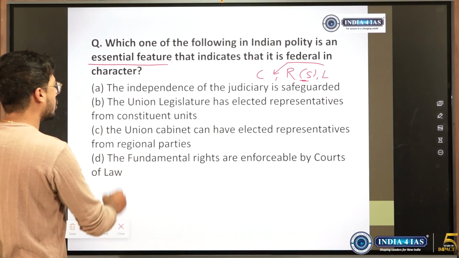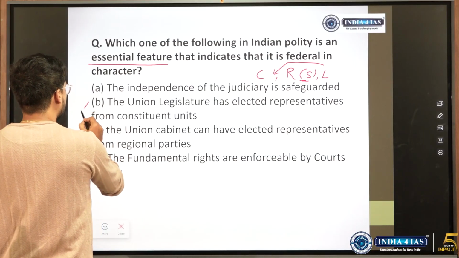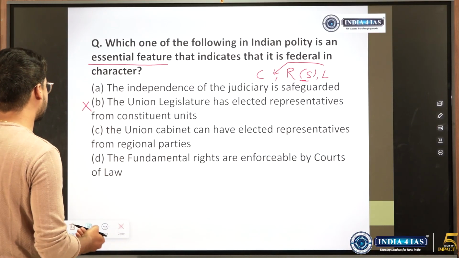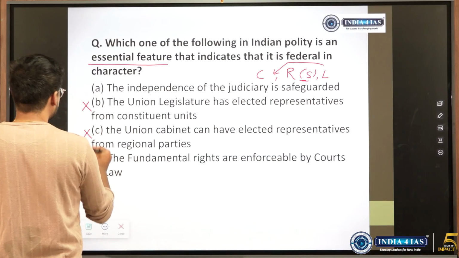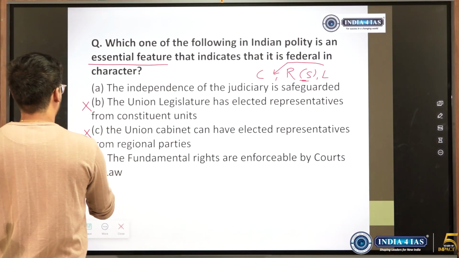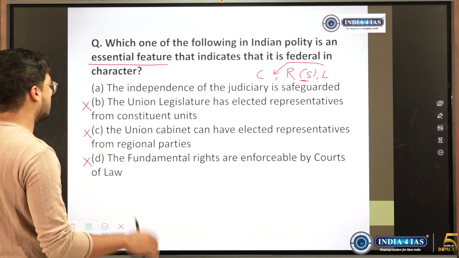When we say federal feature, union legislature has elected representatives, that doesn't make it federal. Union cabinet can have elected representatives. Even this is not related to federalism. The fundamental rights are enforceable. Fundamental rights and federalism have no direct relation.